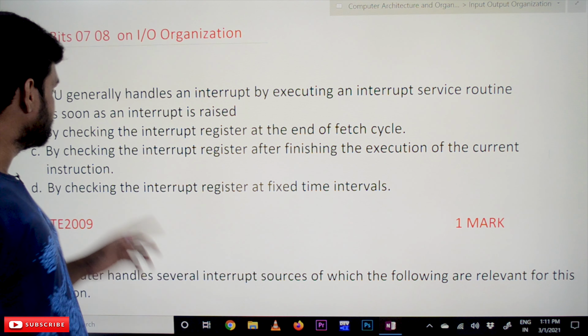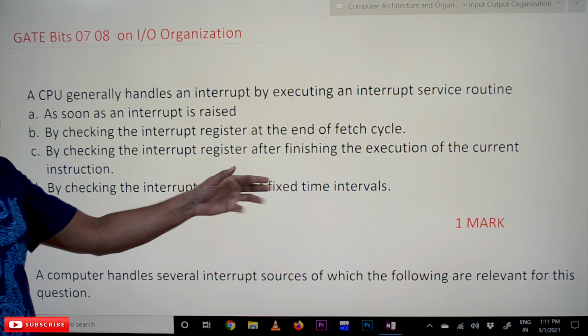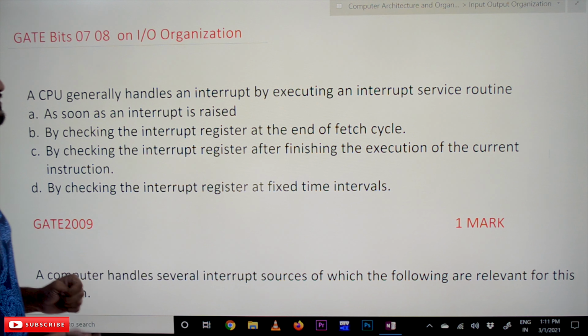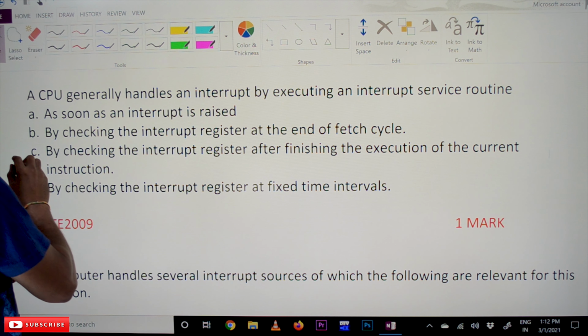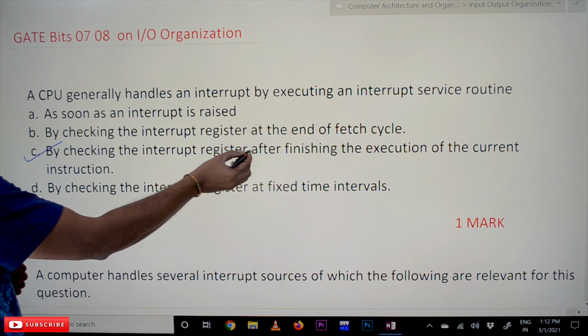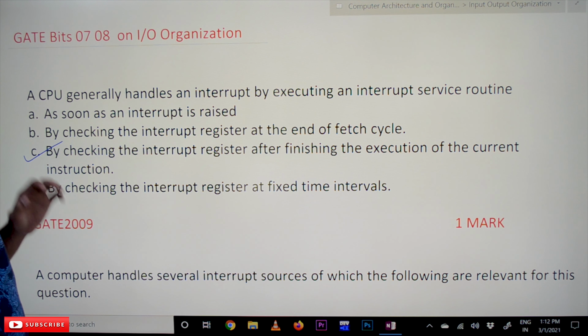So C is the right option. By checking the interrupt register at fixed time intervals, is it going to be true? No, it is not going to be true. So the right option is checking the interrupt register after finishing the execution of the current instruction.